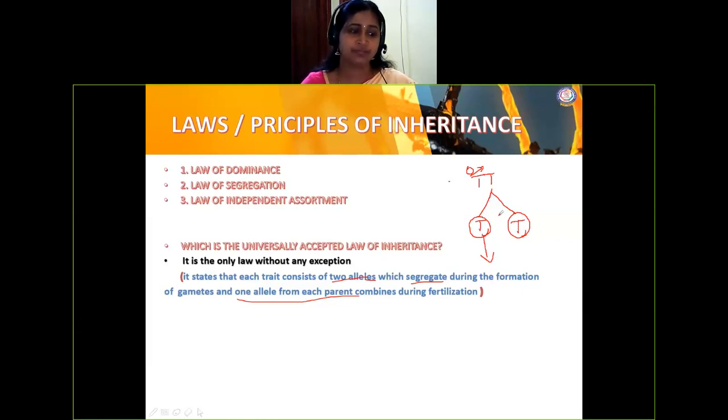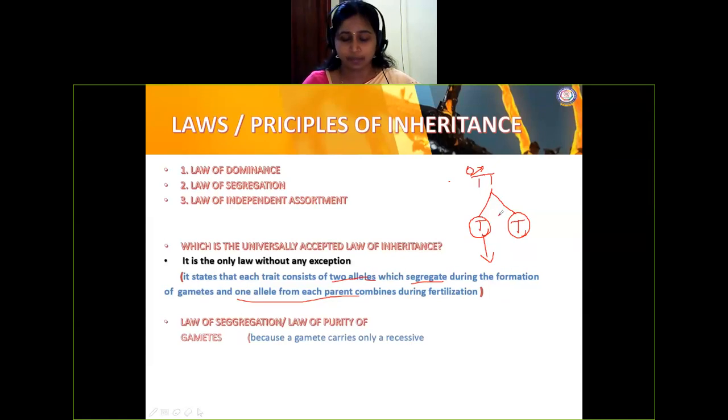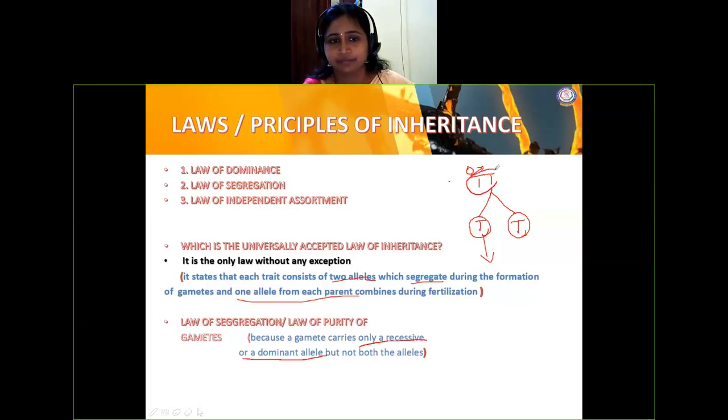Next, the law of segregation. Just now I said the law of purity of gametes, because a gamete carries only a recessive or a dominant allele, but not both. You can see here I've taken capital T, capital T, so you may not find any difference. Both are dominant.